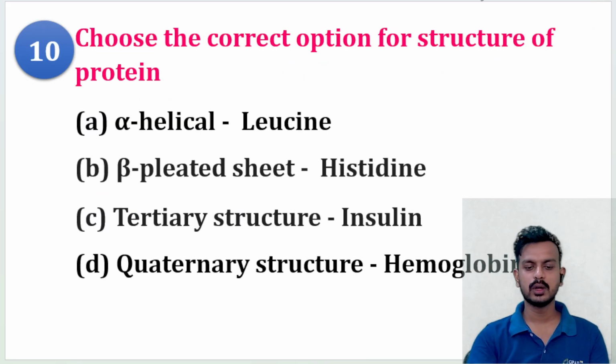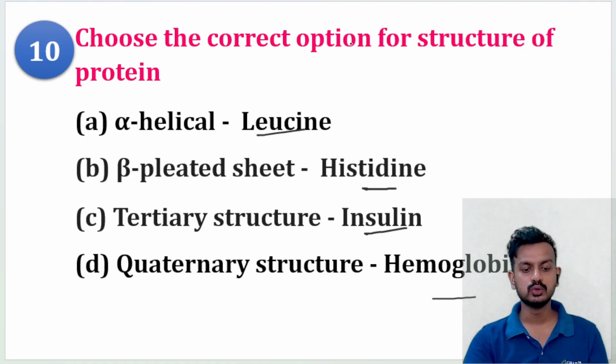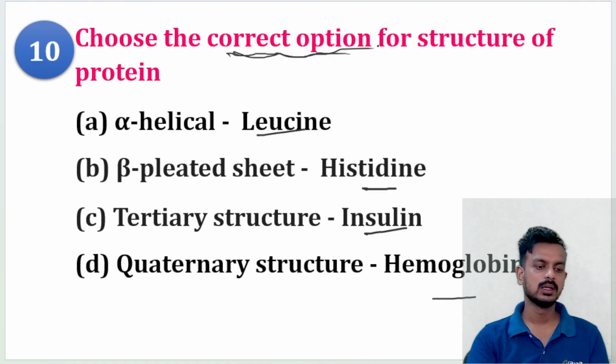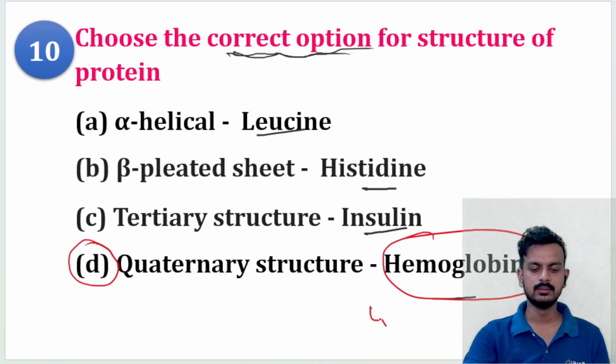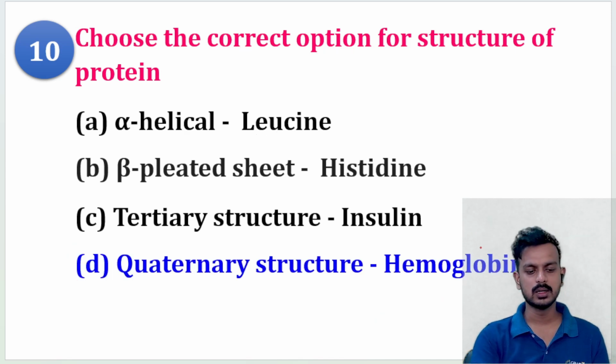Next question. Choose the correct option from the structure of protein. Alpha helical leucine, beta pleated histidine, tertiary structure insulin, quaternary structure hemoglobin. Tell me which one is correct. Here the correct answer is quaternary structure with hemoglobin. So hemoglobin is an example of quaternary structure.